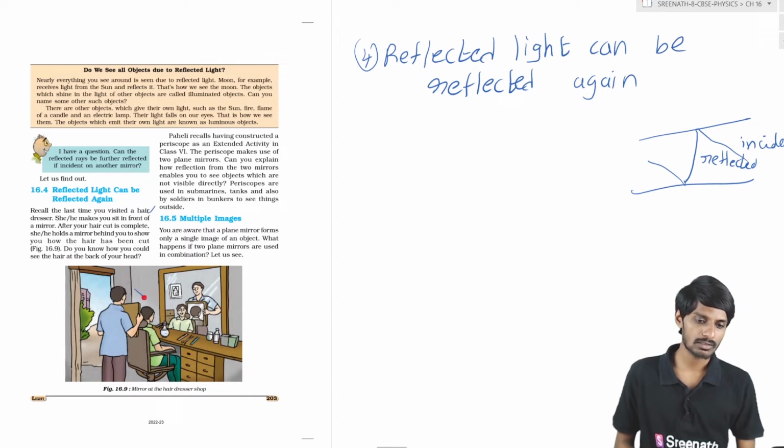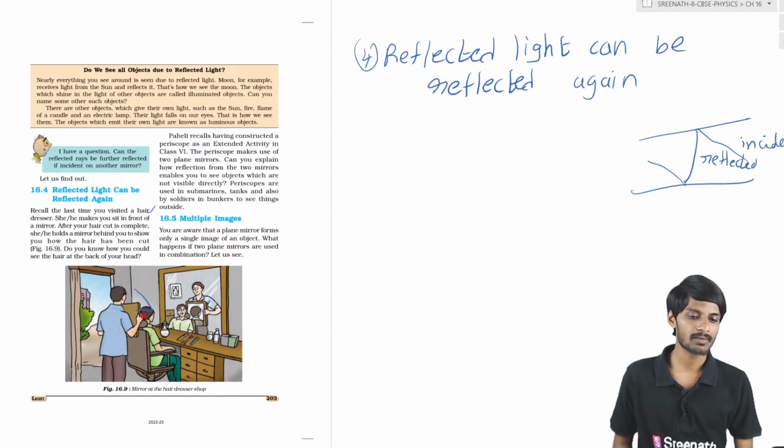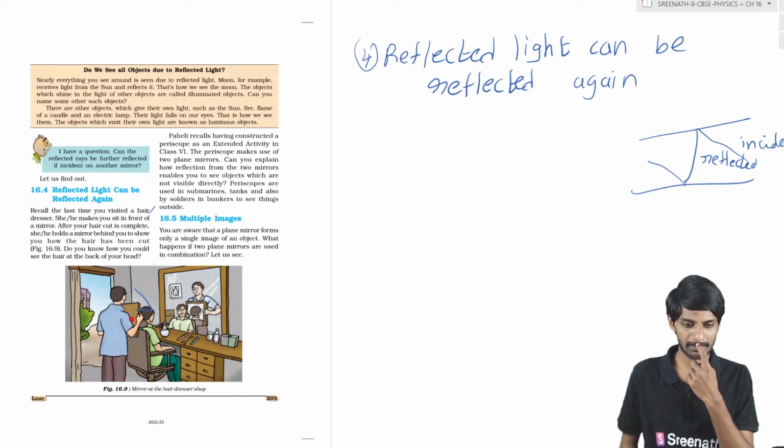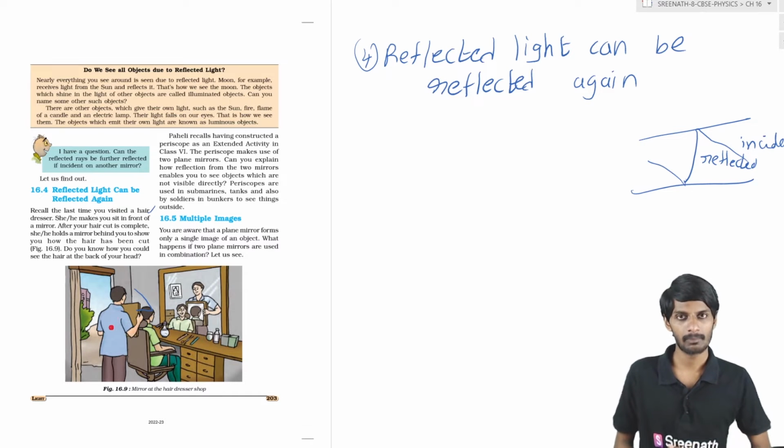Basically light falls on the back side of your head, and after reflection the light comes to the plane mirror held by the person.